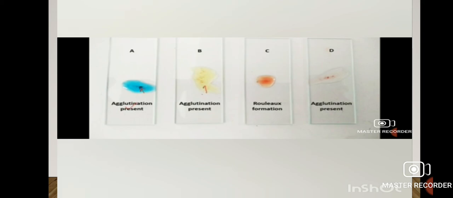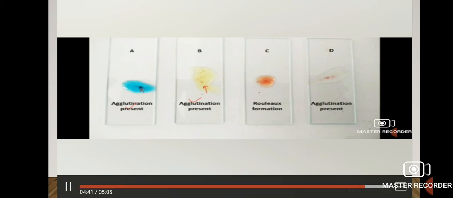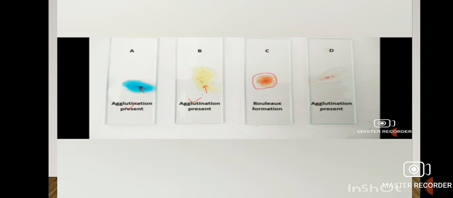Agglutination is present over slide A, slide B and slide D. In slide C, you can see Rouleaux formation, which is used as a control to differentiate between agglutination and Rouleaux formation.